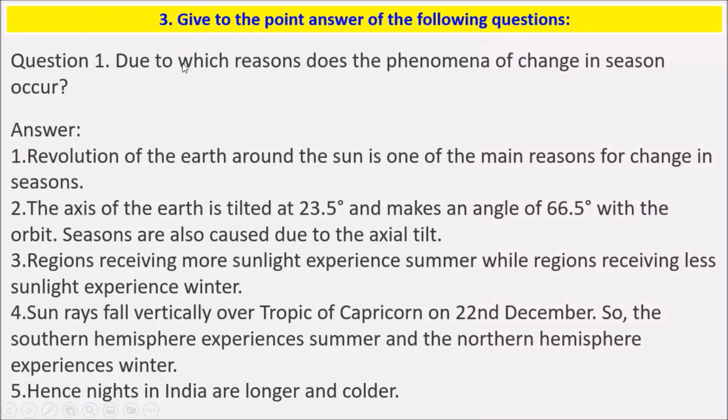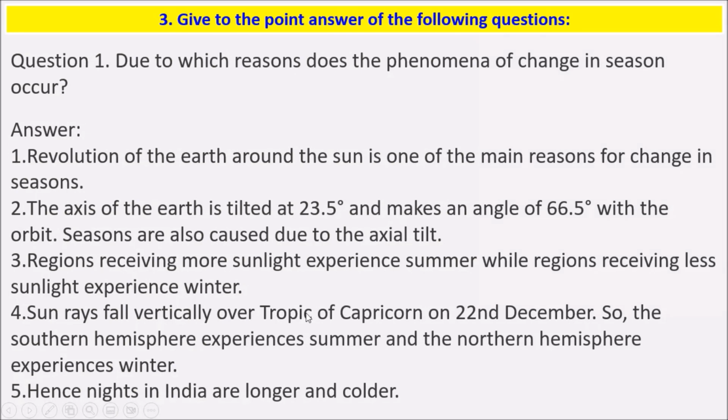The first question is, due to which reasons does the phenomenon of change in season occur? The revolution of the Earth around the Sun is one of the main reasons for change in seasons. The axis of the Earth is tilted at 23.5 degrees and makes an angle of 66.5 degrees with the orbit. Seasons are also caused due to the axial tilt. Regions receiving more sunlight experience summer, while regions receiving less sunlight experience winter.